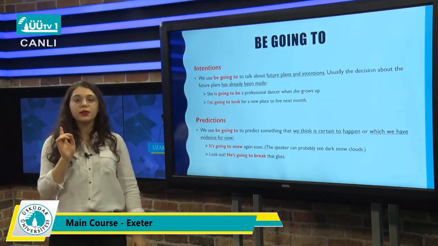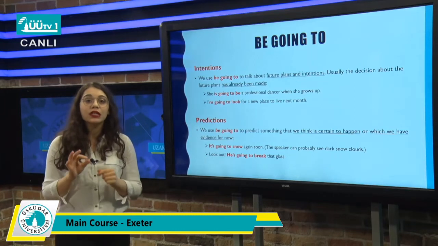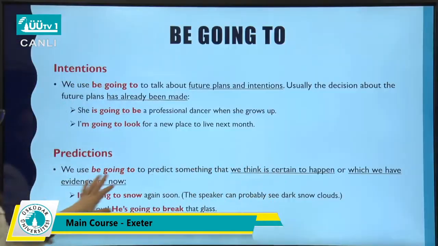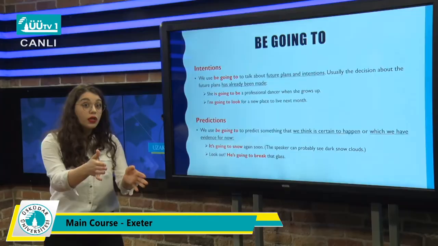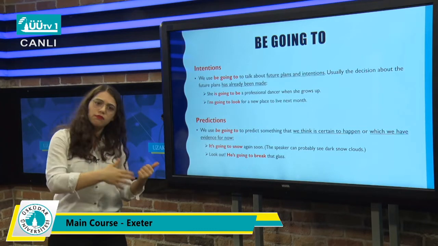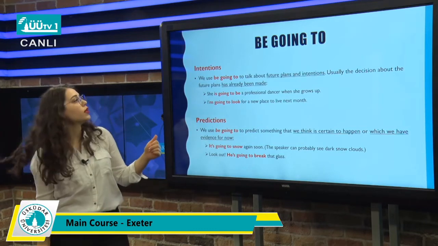Or, again, when we're predicting something, but that prediction has to have an evidence, or certain that it's going to happen, or we have an evidence, then we have to use be going to. Like, it's going to snow again soon. So probably the speaker can see the black clouds that is bringing snow, then we can use be going to. Or, look out, he's going to break that glass. We're certain that something is going to happen because the glass is too near the edge. Again, we're talking about the be going to.